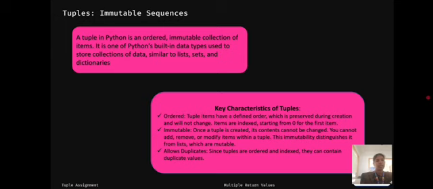Items are indexed starting from 0 for the first item. Immutable: once a tuple is created, its contents cannot be changed. You cannot add, remove, or modify items within a tuple. This immutability differs from lists, which are mutable. Then third one, allows duplicates. Since tuples are ordered and indexed, they can contain duplicate values.